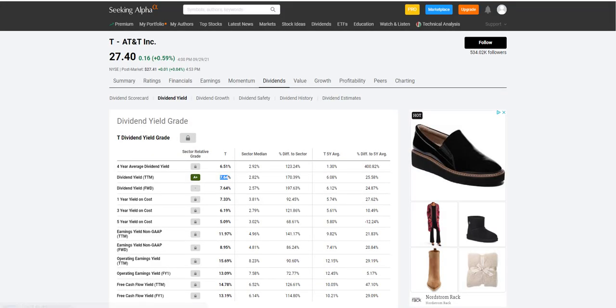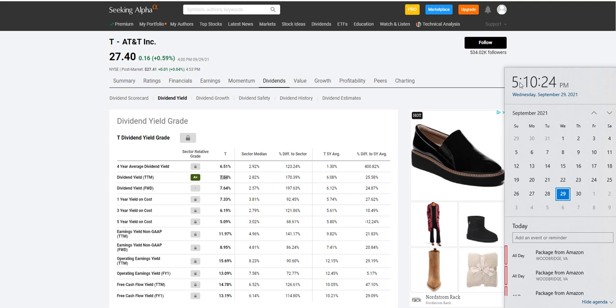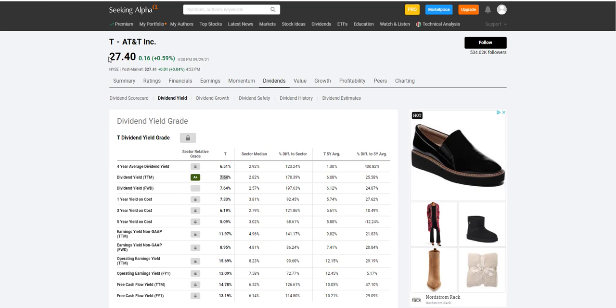For $50,000, the first thing you want to do is figure out what stock you want. So I'm going to give you a live example. Today is September 29, 2021, right? So let's look at AT&T. I'm on the Seeking Alpha website. I just searched AT&T. This is their price right now, and if you go on dividend, they give you the dividend yield.